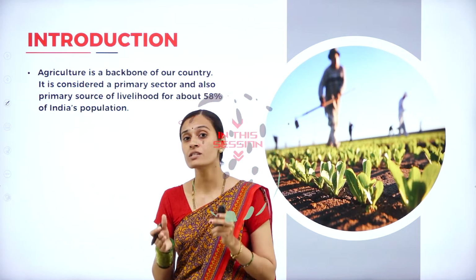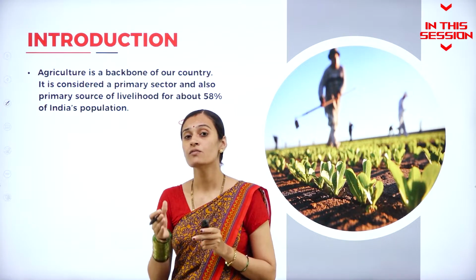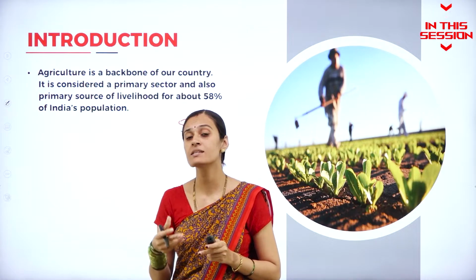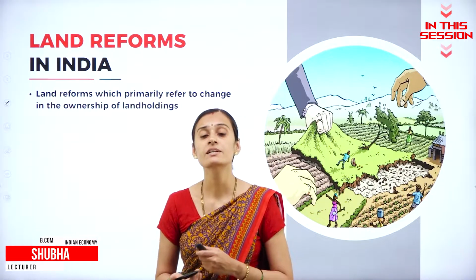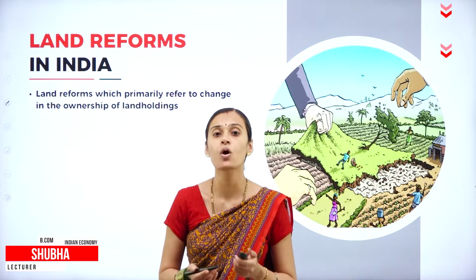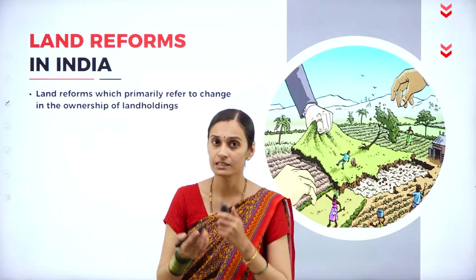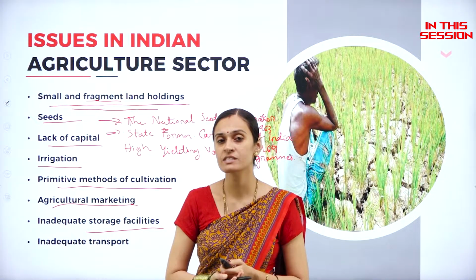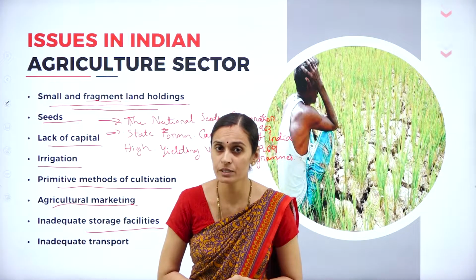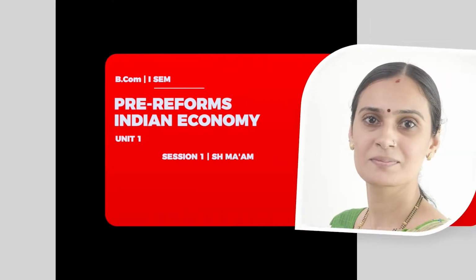India is considered the largest country in the world for producing milk, pulses and spices. Land reforms means just transferring the ownership of land to tillers. Every agriculture product requires proper storage facilities, whether it is durable or perishable.